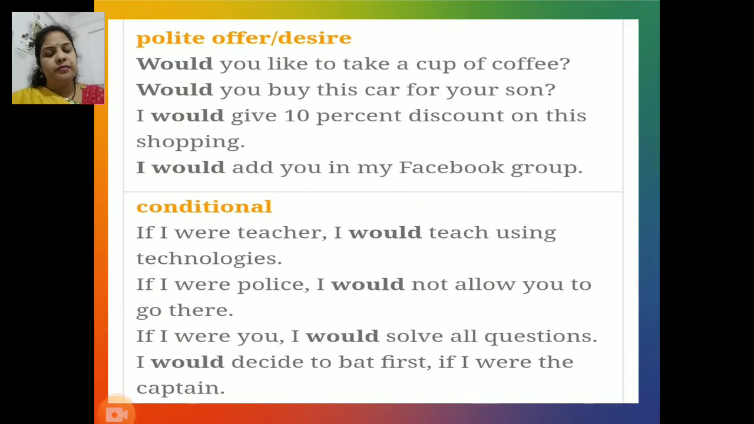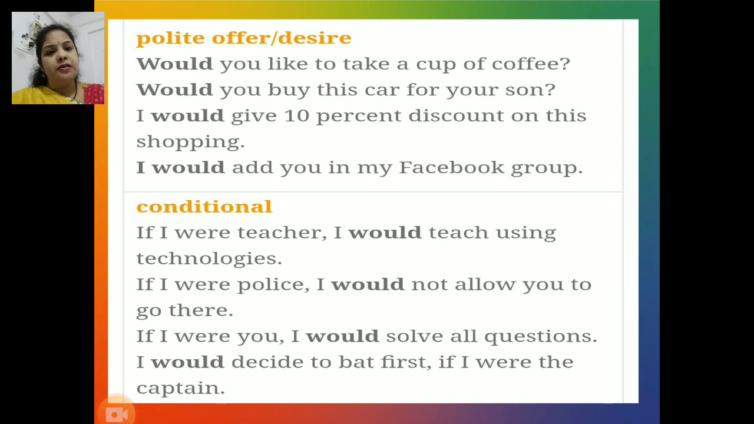Next function, polite offer or desire. Would you like to take a cup of coffee? Would you buy this car for your son? I would give 10% discount on this shopping, and I would add you in my Facebook group.